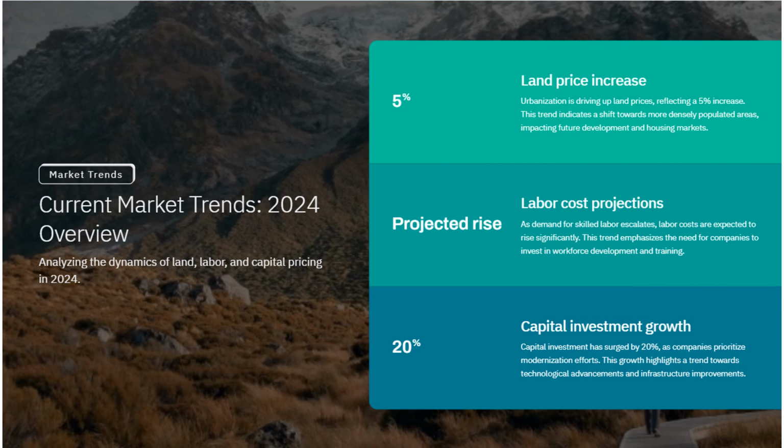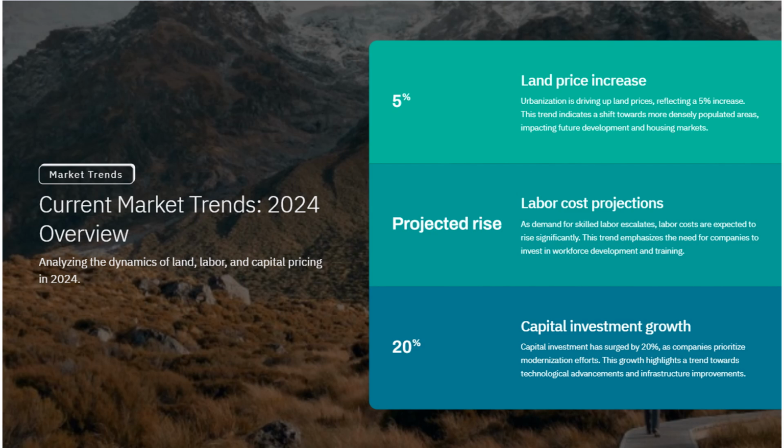Labor cost stabilization. As demand for skilled labor positions is projected to be low, this impacts the need for companies to invest in workforce development and training. The cost of labor is expected to stabilize because the demand for skilled labor positions is projected to be low. This means companies might not need to spend as much on hiring and training new employees. However, it also highlights the importance of investing in workforce development to ensure that employees have the necessary skills for the future.